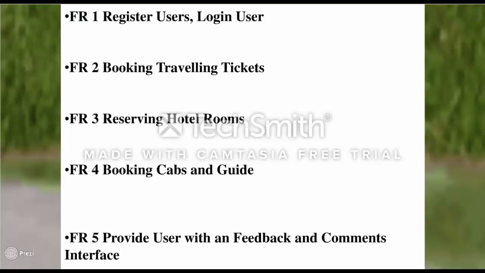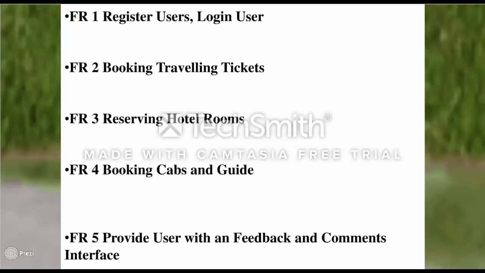Functional requirement second, booking traveling tickets of train, air and bus. In this, the user will be asked to enter date of journey, boarding city and destination. If there is availability, the customer will be allotted those number of seats and will receive the details on mail. In booking bus tickets and air tickets, we have a number of agencies tied up with us, so the customer can choose any travel agency and the same procedure takes place.